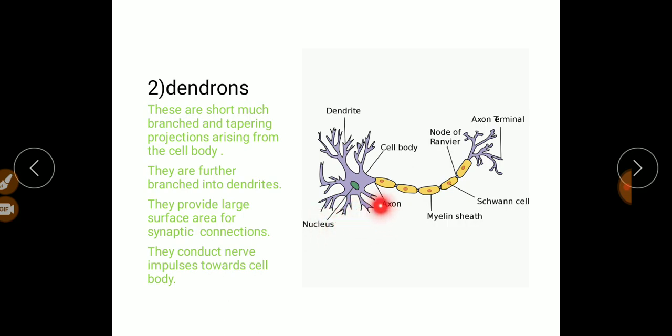What are the functions of these dendrites? They provide large surface area for synaptic connections. So by these dendrites, the nerve cell can get attached to a lot of other nerve cells. So this increases its surface area for synaptic connections. These dendrites conduct nerve impulse towards the cell body. This is the second part of this nerve cell.